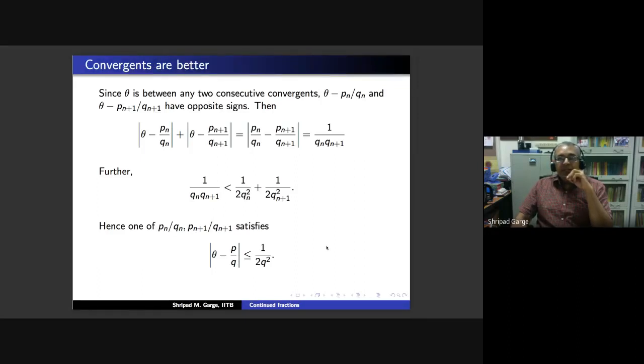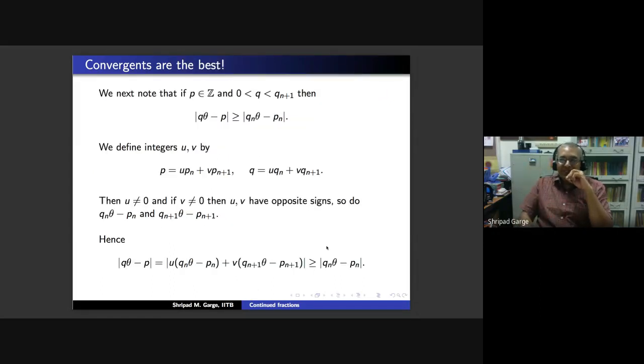And in fact, if you go to the title of my talk, they give the best approximation. And how do we see that? This slide is an intermediate statement which says that if you have any integer p and you take q between 0 and q_{n+1}, then |q theta - p| has to be bigger than or equal to |q_n theta - p_n|.